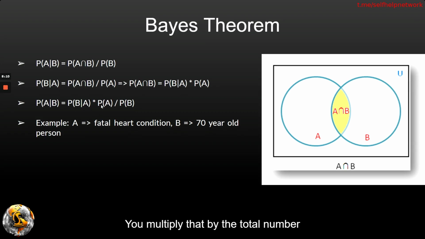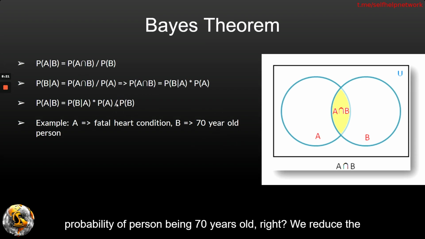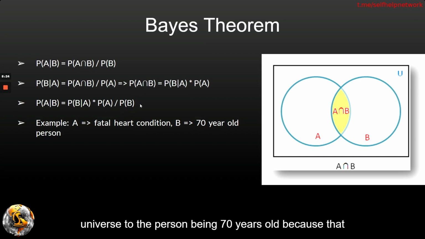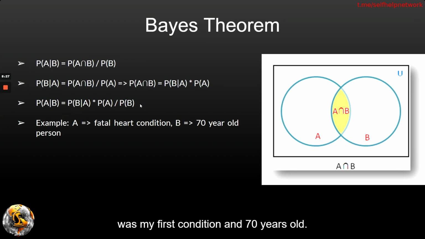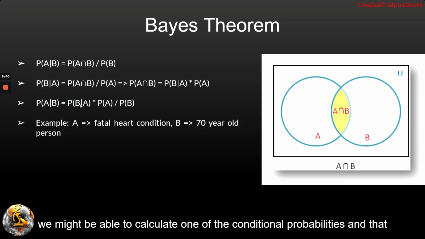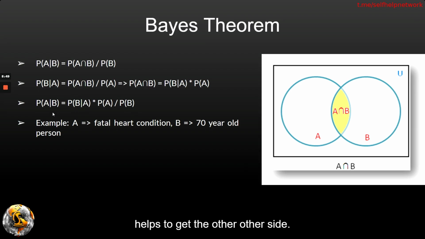You multiply that by the total probability of people getting heart conditions, and then you divide it by the probability of a person being 70 years old, right? We reduce the universe to the person being 70 years old because that was my first condition. I'm 70 years old. And on the top, we get the probability that a person has a fatal heart condition multiplied by the probability that the person is 70 years old given that he has a fatal heart condition. So you saw that based on real world data, we might be able to calculate one of the conditional probabilities, and that helps to get the other side.